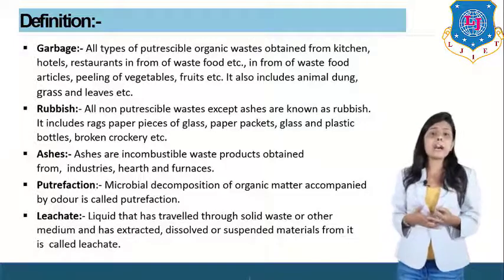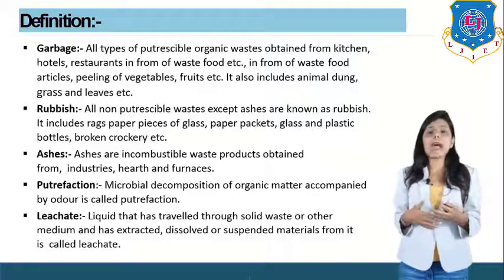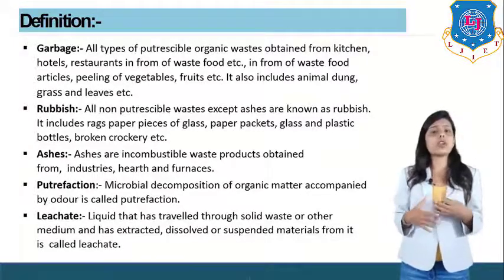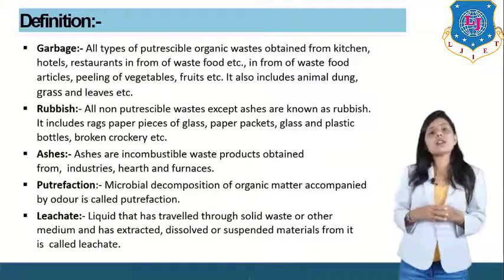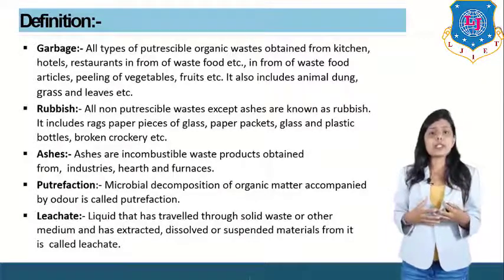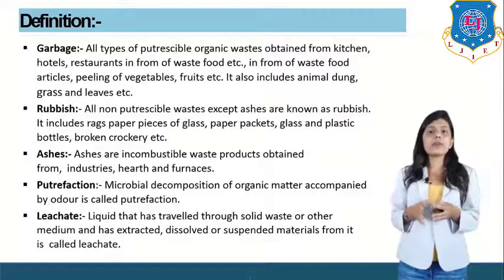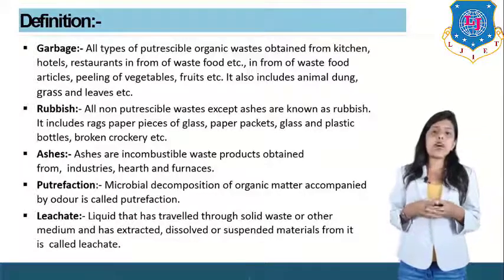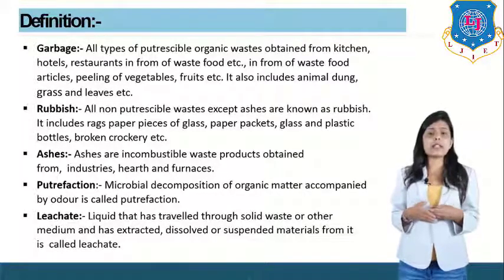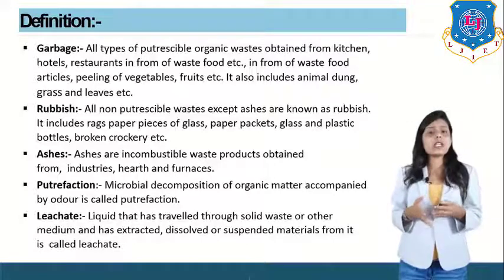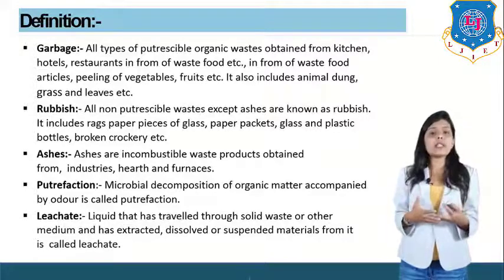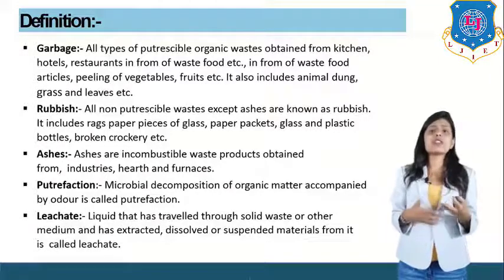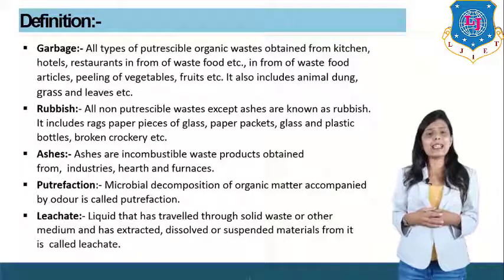Now, what do you mean by garbage? What do you mean by rubbish? What do you mean by ashes? What do you mean by putrefaction? What do you mean by leachate? What is the difference between all these 5 types of solid waste? First, garbage means all types of putrescible organic waste obtained from kitchens, hotels, restaurants in the form of waste food. So, any kind of organic waste, especially food waste, is known as garbage. It also includes animal dung, grass and leaves.